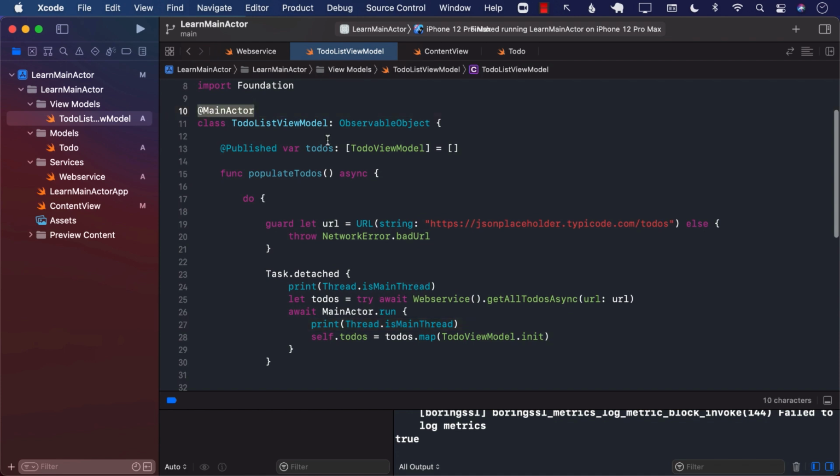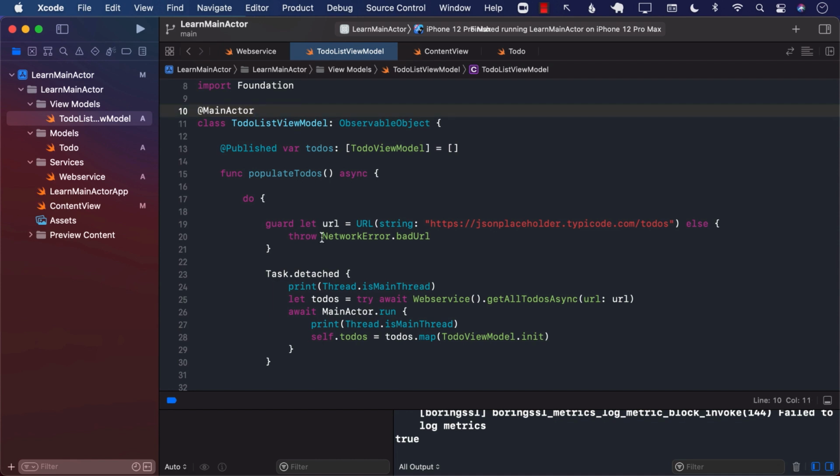So the main actor property wrapper allows you to make sure that the properties, the function, or both of them are actually running on the main thread. Just by decorating it with the property wrapper doesn't really make sure that they are running on the main thread. That's still your responsibility.